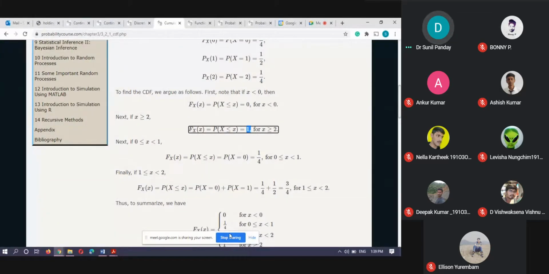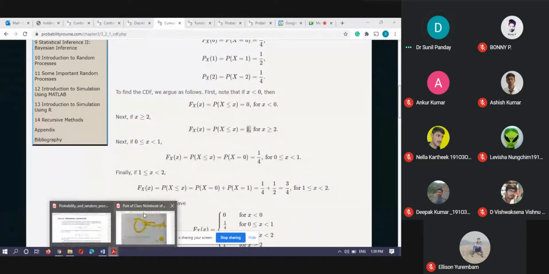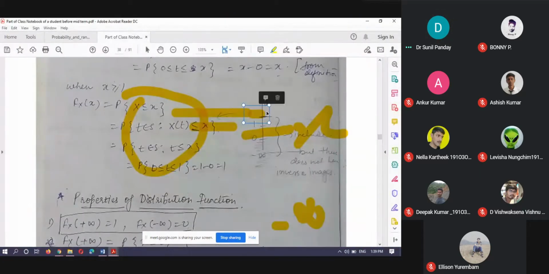And for 1 to 2, you can have this 1 to 2 also. Like if this is 2, then 1 to 2 lies somewhere here. Now minus infinity to x contains 0 and 1. 0 has pre-image TT, and 1 has two pre-images, TH and HT.